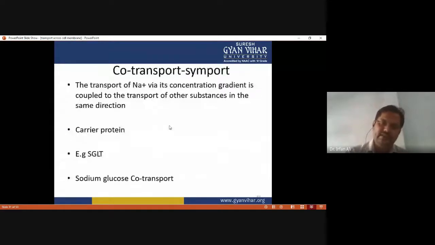Co-transport or symport: the transport of sodium via its concentration gradient is coupled to the transport of another substance in the same direction. It requires a carrier protein like the SGLT transporter, the sodium glucose co-transport.